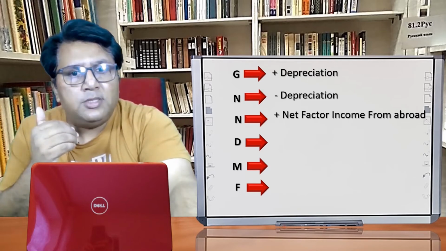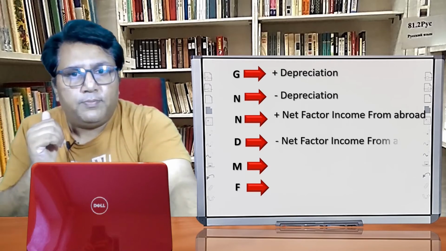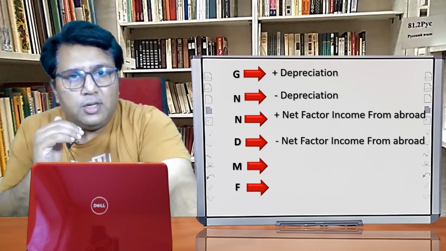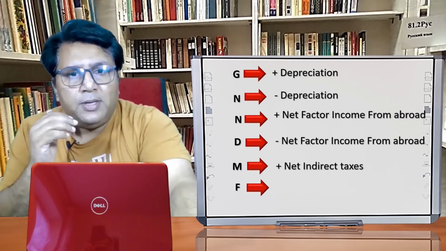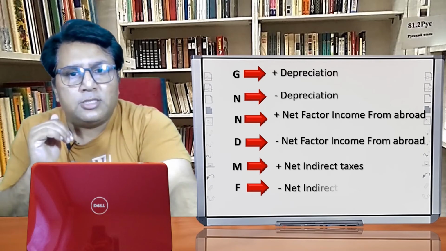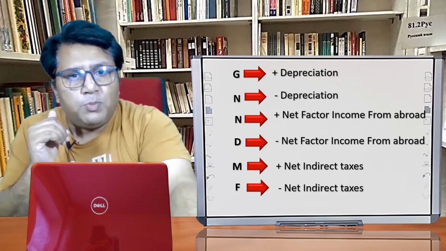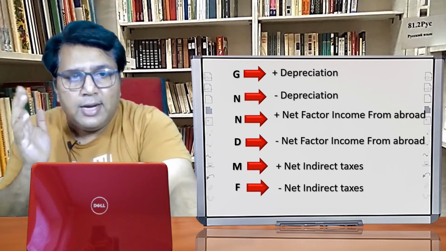The third one is national. It means that NFIA should be considered. When I say domestic, it means the NFIA should not be considered. Market price means what? It means we have to consider the net indirect taxes. Factor cost means what? It means we don't have to consider the net indirect taxes.